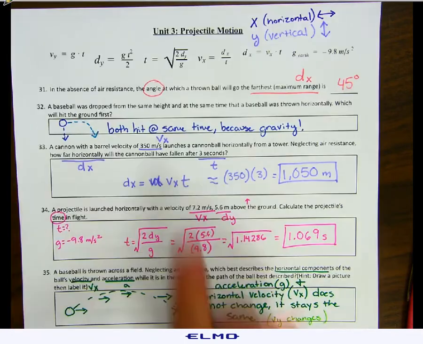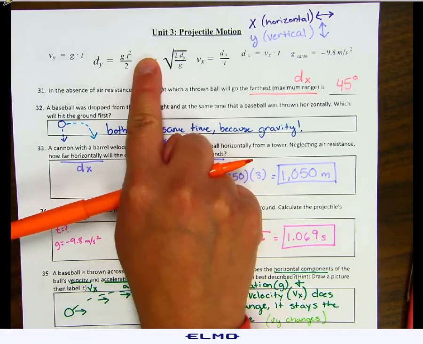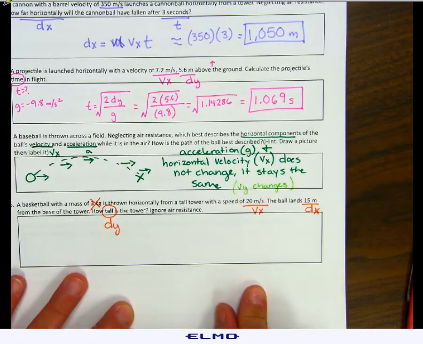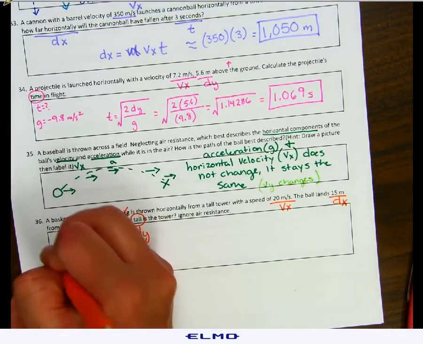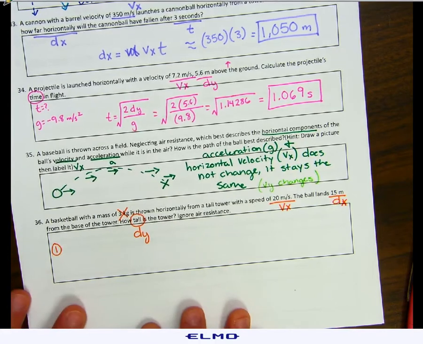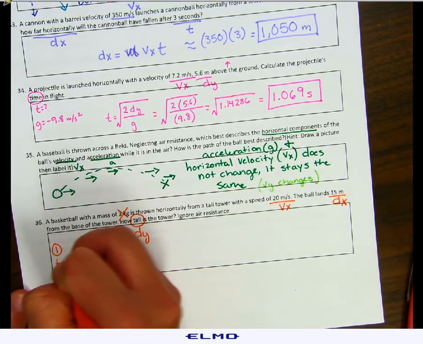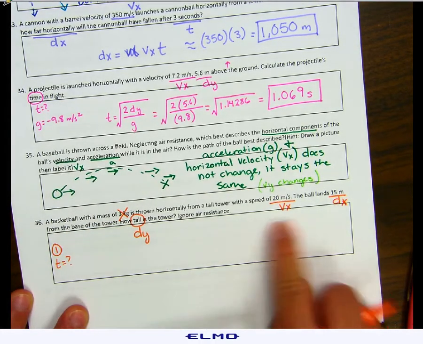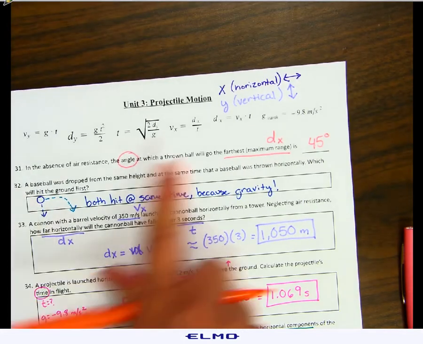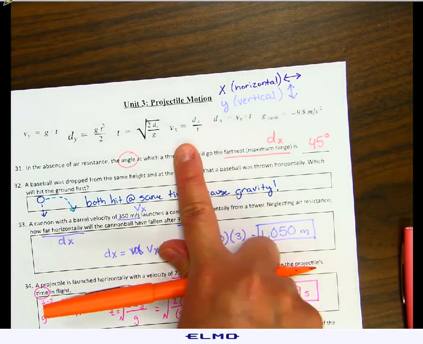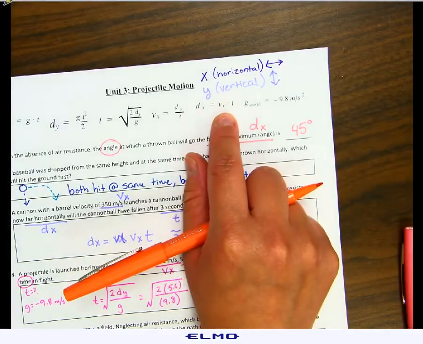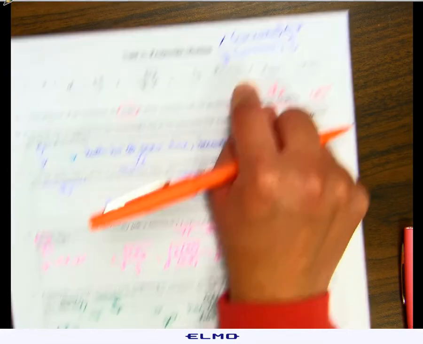If you look at the dy formula, you'll notice that it has time. It needs time. We're not given time. So the first thing we're going to need to do is solve for time. All we have is Vx and dx. So we're going to need to rearrange our formula to help us solve for time. So let's use the dx equals vxt formula because that one's easier to manipulate.